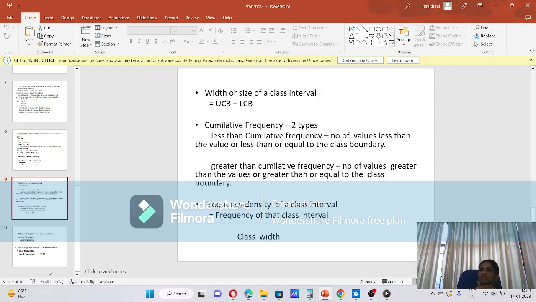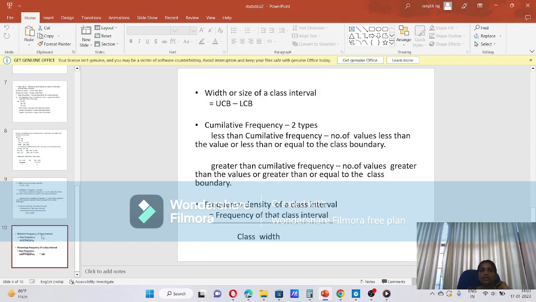Class width: for class 10, 20, what is the width of that class? It is 10. The class width is equal to UCB minus LCB, that is 20 minus 10, so the class width is 10. Then the frequency density of a class interval is the frequency of that class interval divided by the class width.